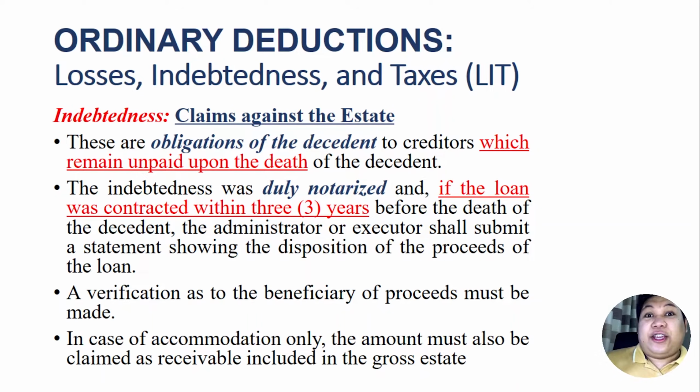This means that you, the accommodation party, will act as the borrower. But in reality, I am the borrower and I will be the one to pay the loan. It's just that I am using you so that I can borrow money from that bank because I have a low credit score. That is what is meant by accommodation. So it is said that if this loan or claim is only an accommodation, the claim, the receivable, must be included also in the gross estate of the deceased person.